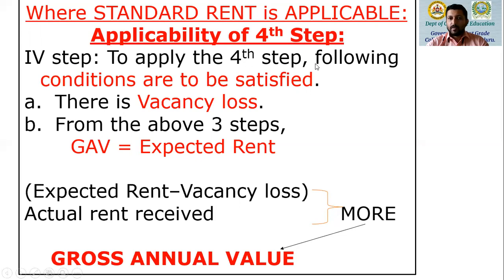To apply the fourth step, the following conditions are to be satisfied. There are two conditions. One, there is a vacancy loss. It may be 1 month, it may be 3 months. And from the earlier three steps, we get expected rent as the gross annual value. Only when these two conditions are fulfilled, we go to the fourth step. In the fourth step, from the expected rent, we deduct vacancy loss, and that is compared with the actual rent received. Among the two numbers, whichever is more will be the gross annual value.